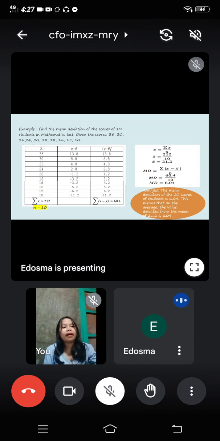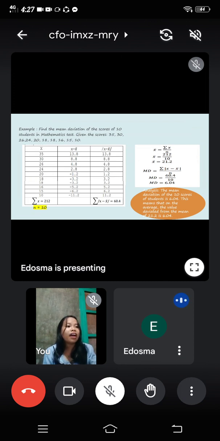So please read the example. Okay, let's have Luis. Okay, thank you for participating. Find the mean deviation of the scores of 10 students in a mathematics test given the scores 35, 30, 26, 24, 20, 18, 18, 16, 15, and 10.